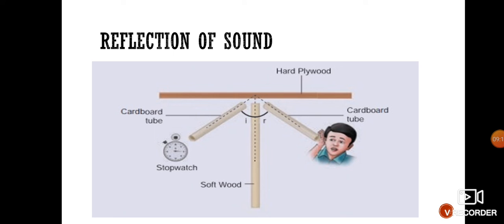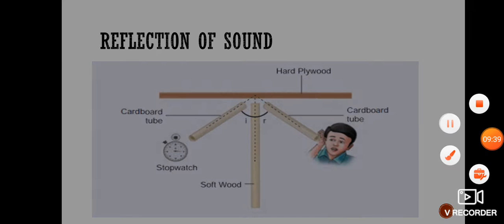But here there are two types of reflectors. Some are good and some are bad reflectors of sound. How to identify good and bad reflectors? Let us see. How much of the incident sound gets reflected decides whether a reflector is a good or a bad reflector.